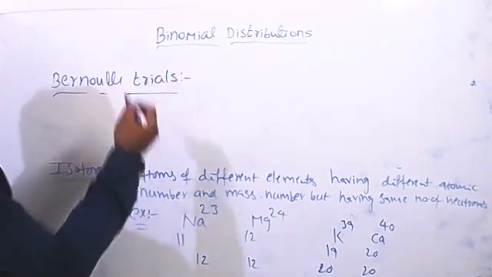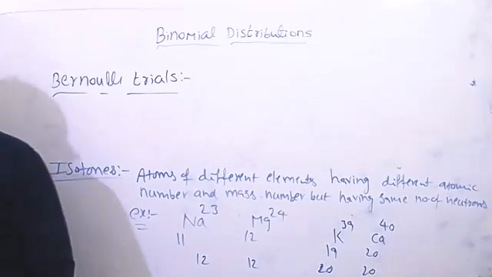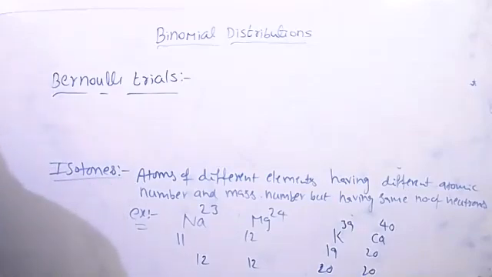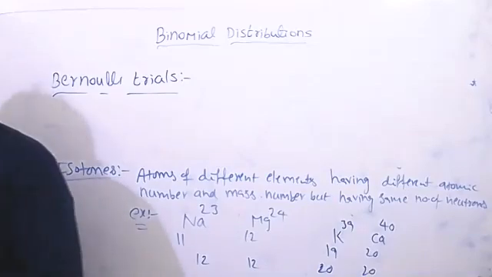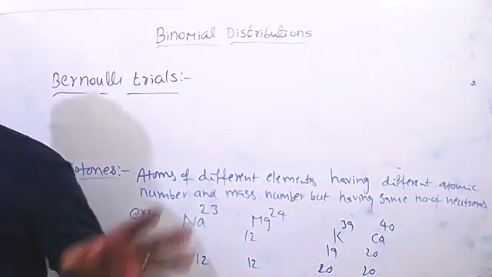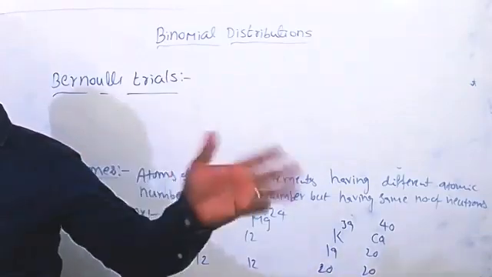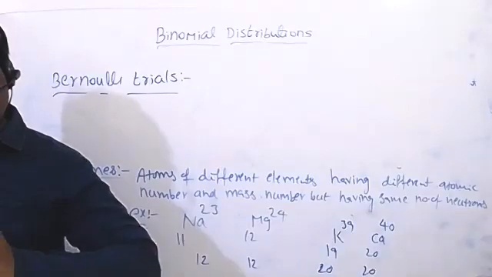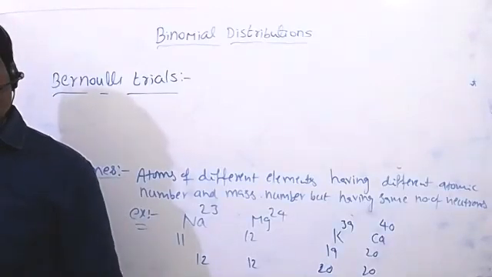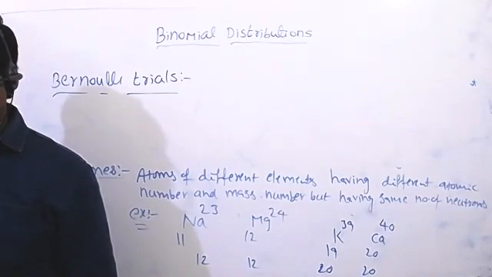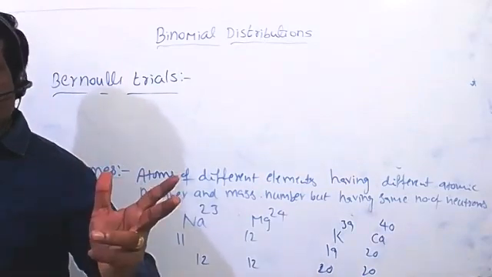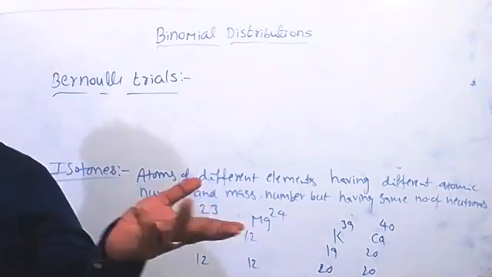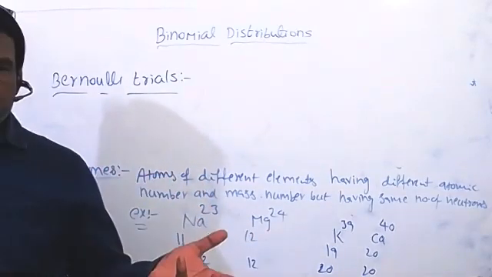What is the meaning of Bernoulli trials? Simple thing. Suppose you take an event that has only two possibilities: either fail or pass, or success or failure.